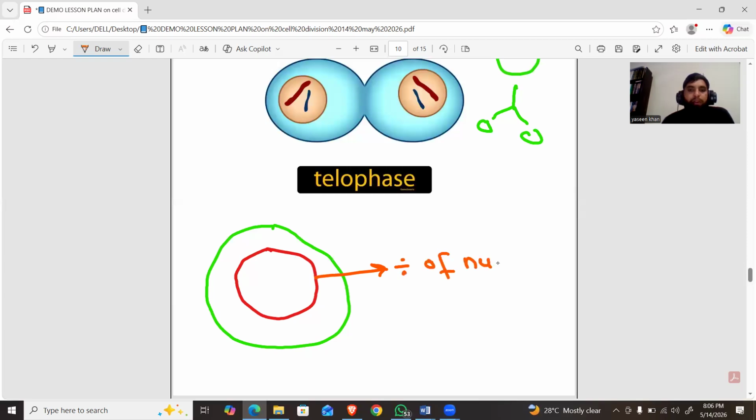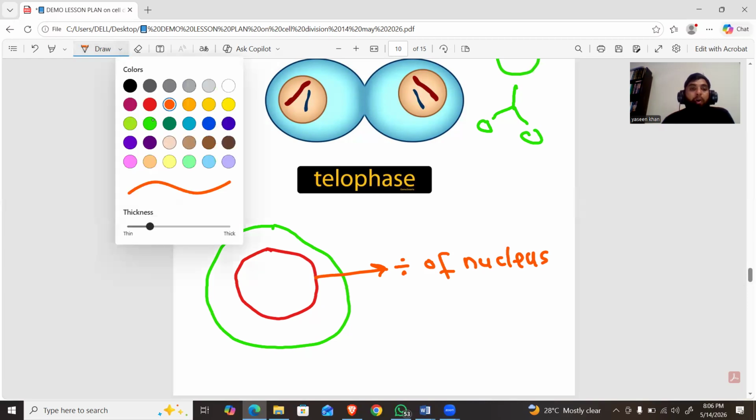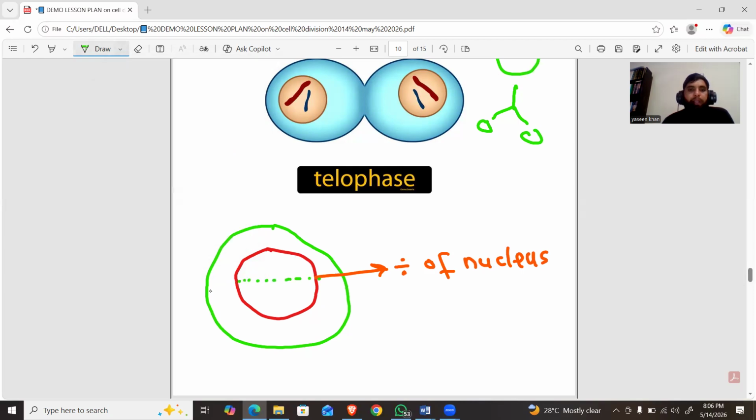Division of the nucleus. And after the division of the nucleus, cytokinesis occurs. Cytokinesis means division of the cytoplasm. So after karyokinesis, cytokinesis occurs.